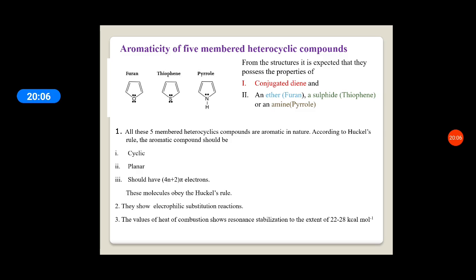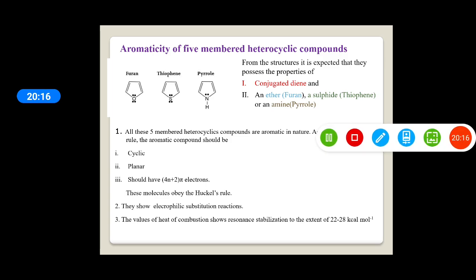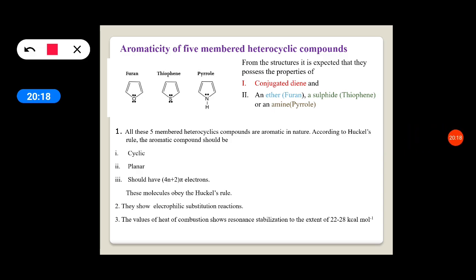But all these 5-membered heterocyclic compounds are aromatic in nature. According to Huckel's rule, an aromatic compound should be cyclic, it should be planar, and it should have 4n plus 2 pi electrons. So these molecules obey Huckel's rule. Therefore, they are aromatic in nature.